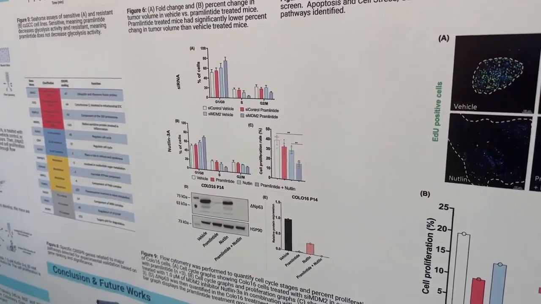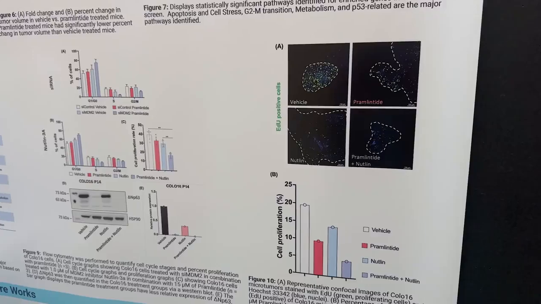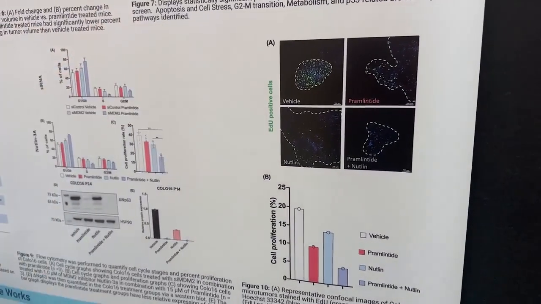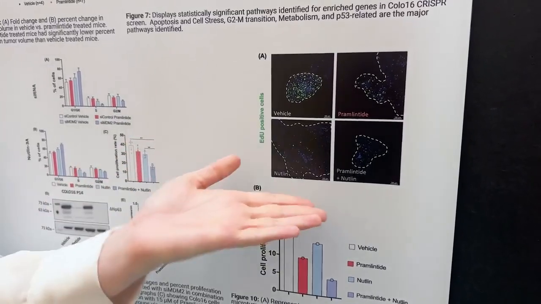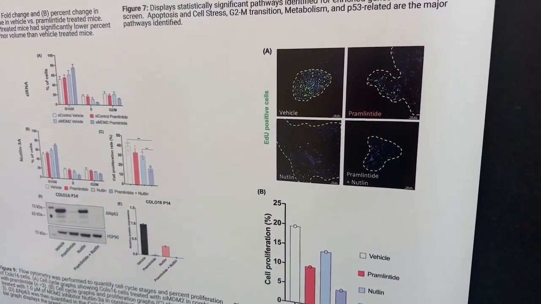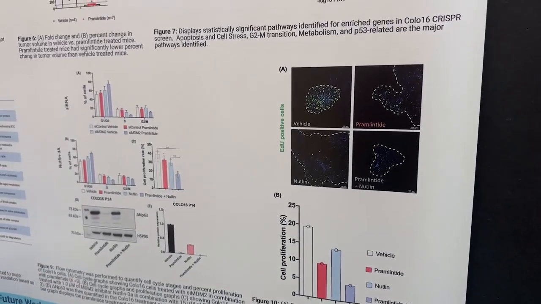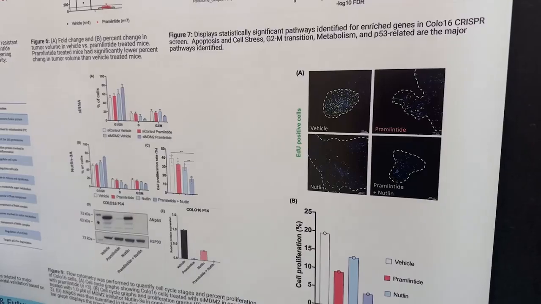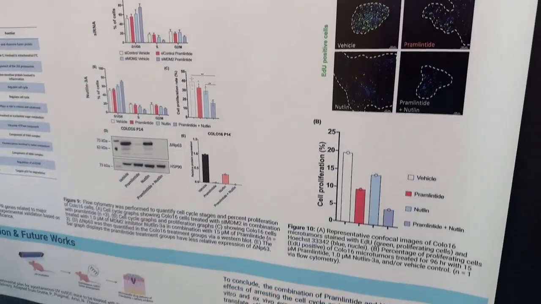We were now able to move this to an ex vivo model where we quantified proliferation via EdU. You can see the green is EdU positive cells, and that with Pramlintide and Nutlin treatment, there is a significant decrease of cell proliferation, both shown through imaging in our microtumor models and through flow cytometry.